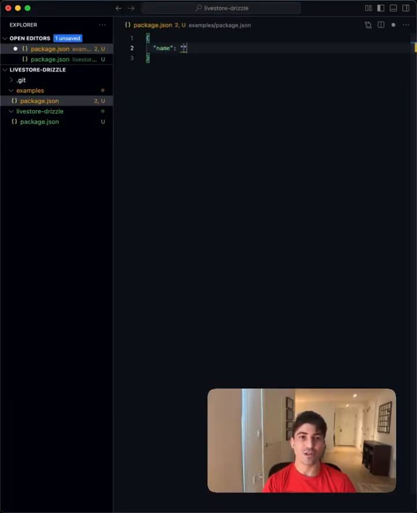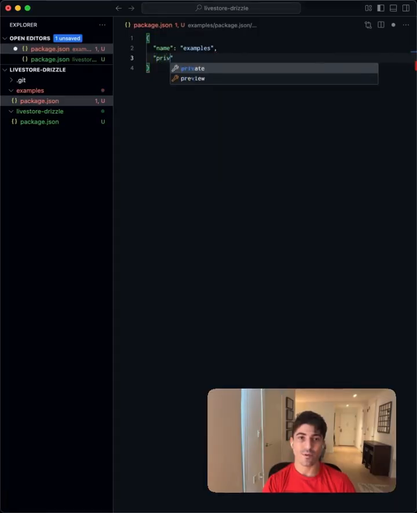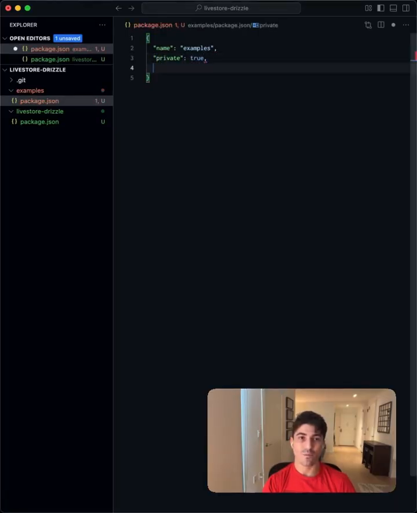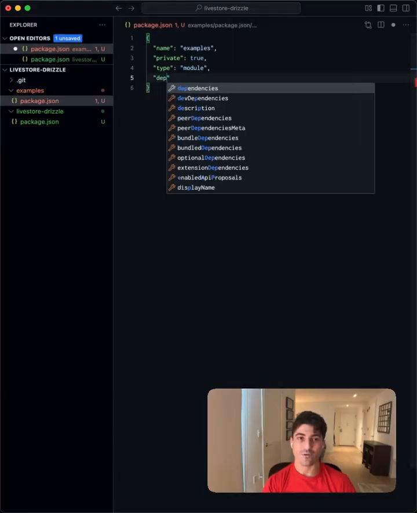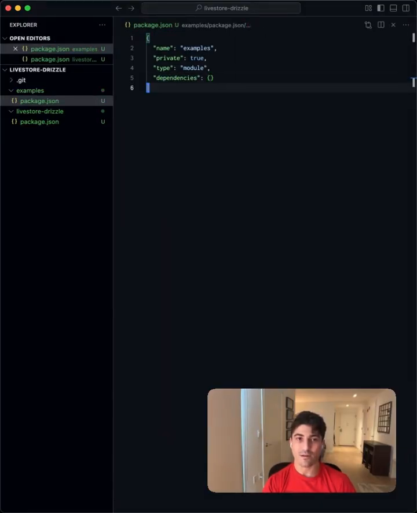The examples package.json is going to have a name of examples. It is going to be private. It will make use of type module, and we'll install the actual dependencies momentarily.